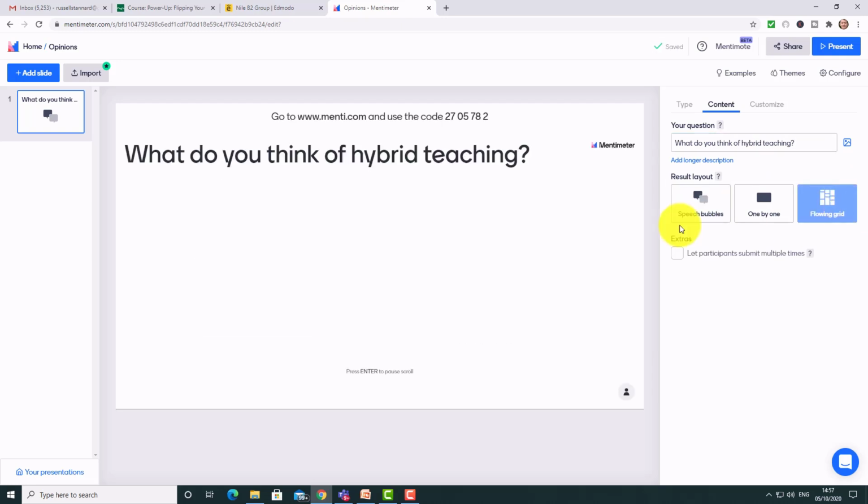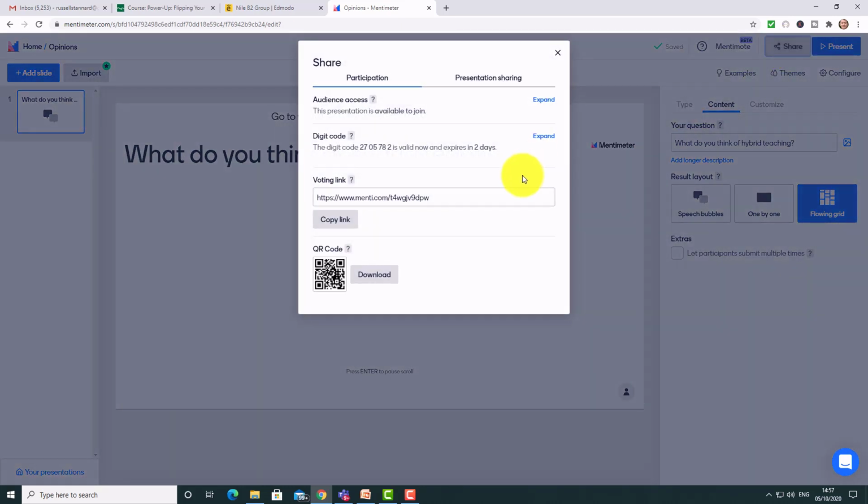So I create the question in Mentimeter, and then all I need to do is click on the share button, and this is really where the power begins. For the group in the class, I quickly share that link on Zoom or on Google Meet or on Microsoft Teams, and the students can click on the link and then answer this question.